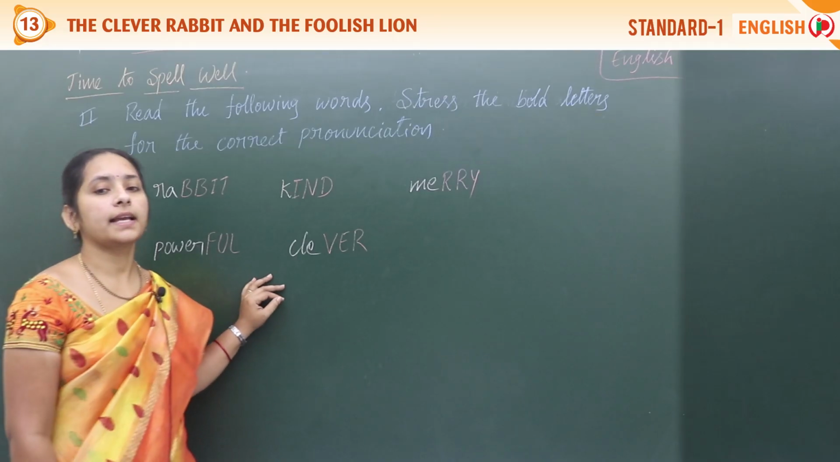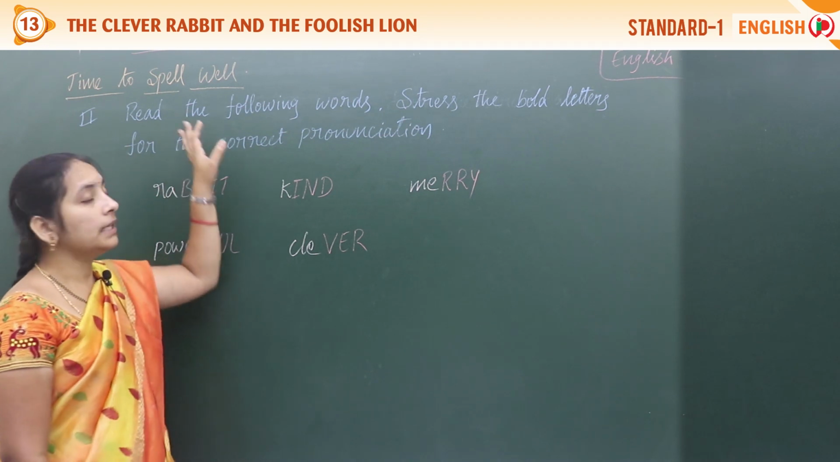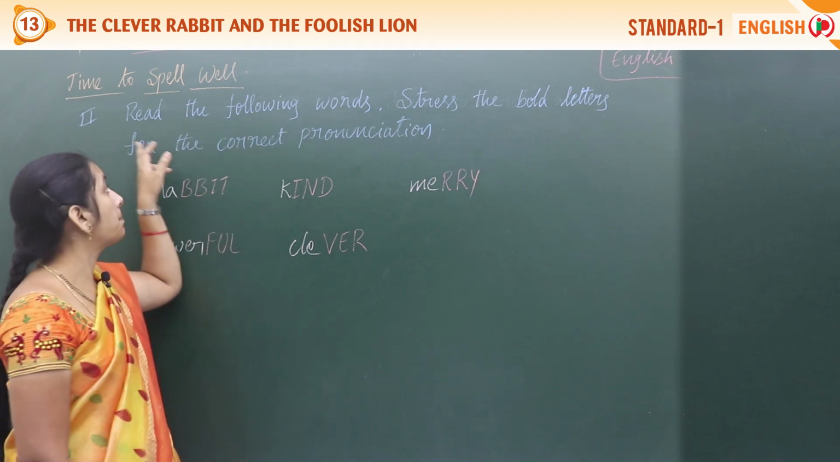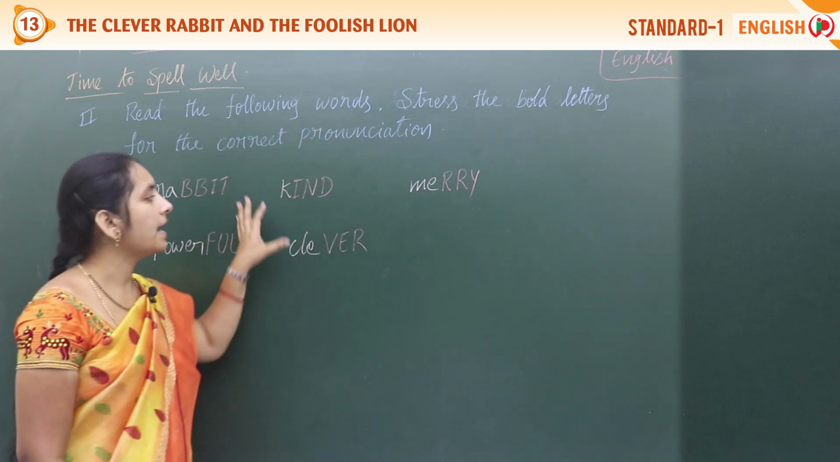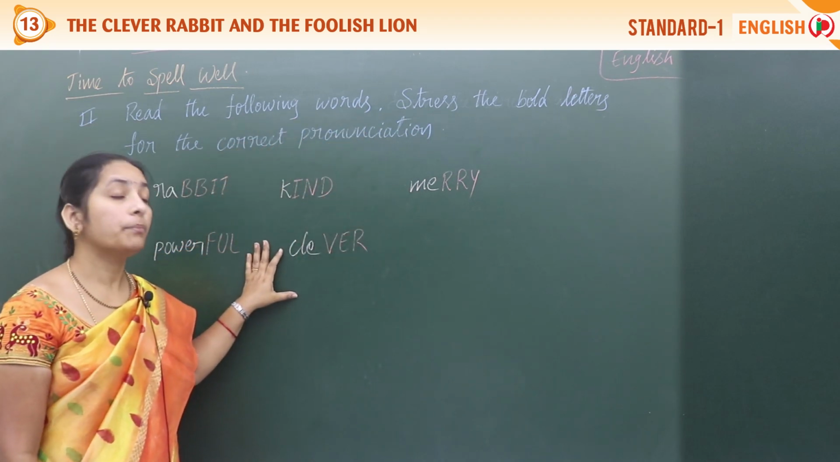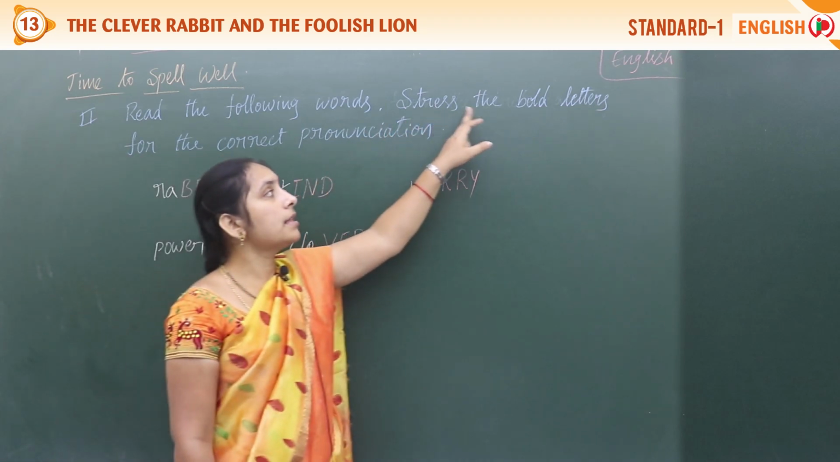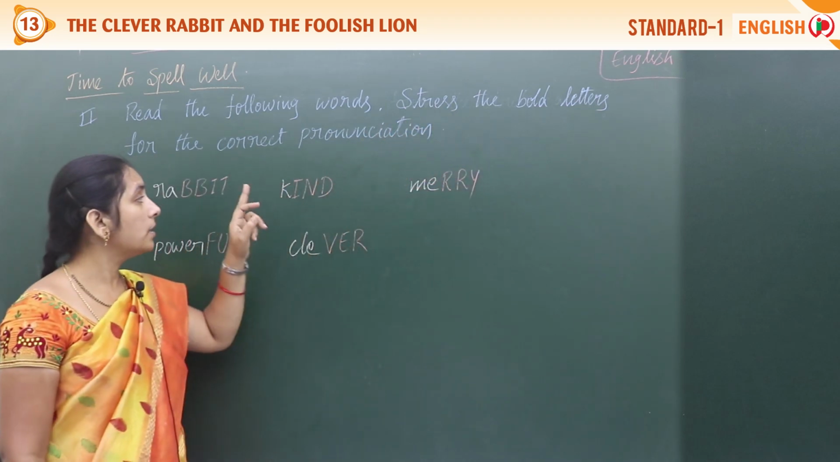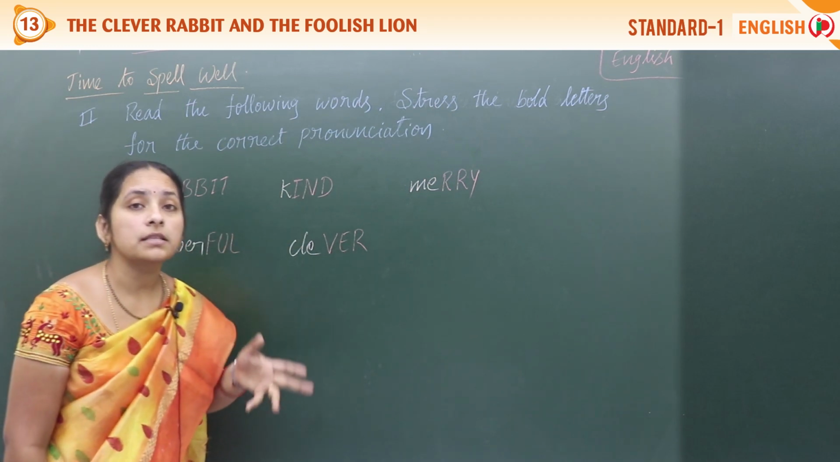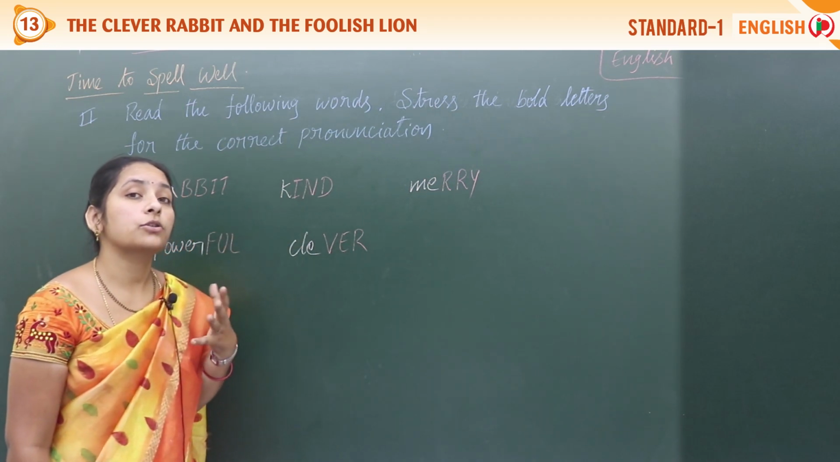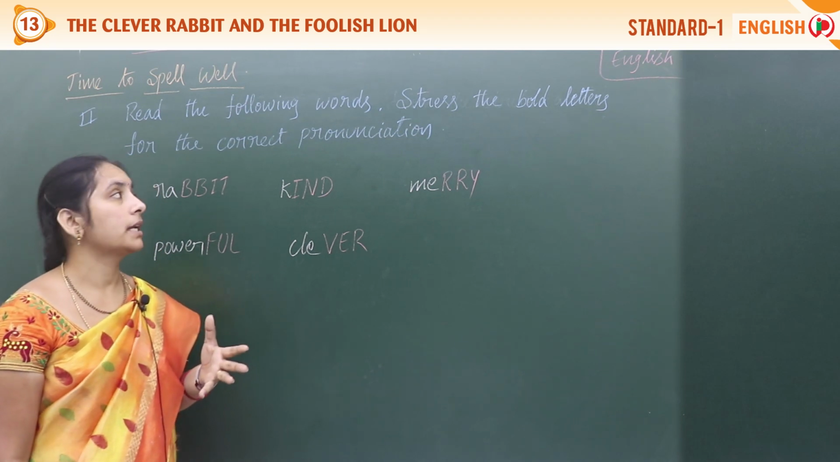See children, the next topic we have in the time to spell well, only the second part: read the following words. Here 5 words are there, read them. But how? Stress the bold letters. Bold letters means capital letters. Stress means to speak it very strongly and loudly.